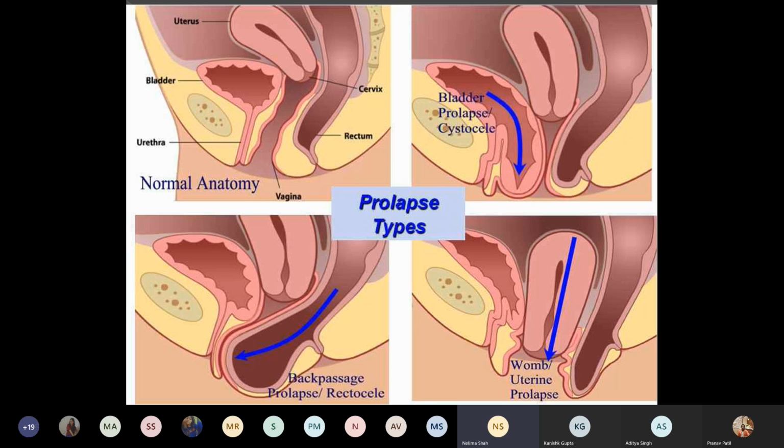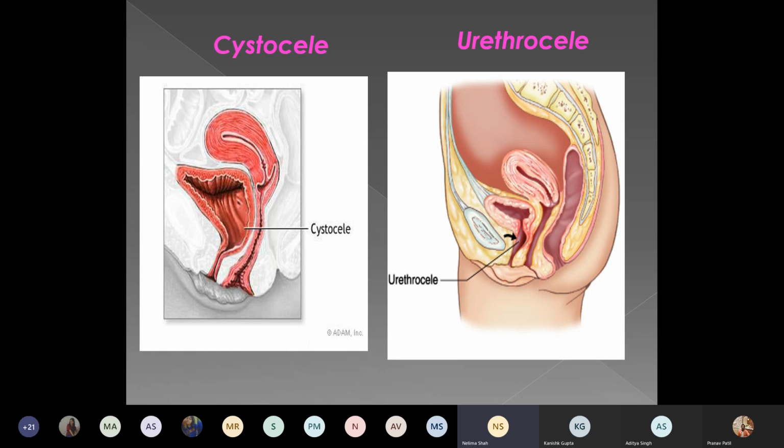Okay, and the whole of the uterus and cervix coming down is called uterine prolapse. Usually this uterine prolapse is associated with either cystocele or enterocele, rectocele, urethrocoele, any of them. This diagram is also very self-explanatory.